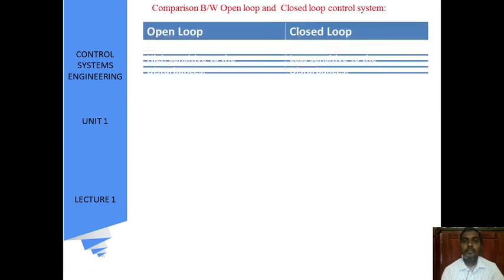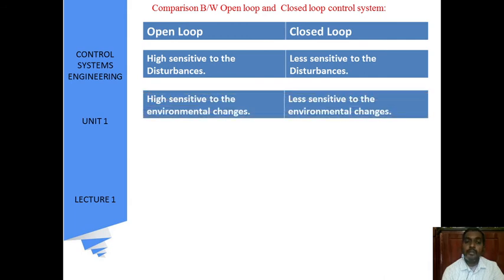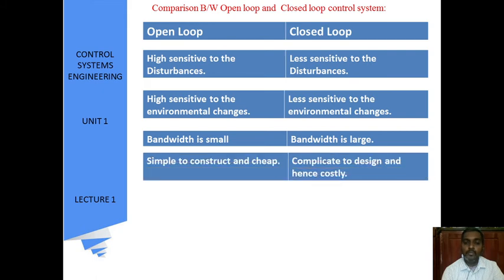Coming to the next one, high sensitivity to disturbances in open loop and less sensitivity to external disturbance in closed loop. That means either it may be internal disturbance or external disturbance. Next, high sensitivity to environmental changes, less sensitivity to environmental changes, and the bandwidth of the open loop is very small when compared to the closed loop.